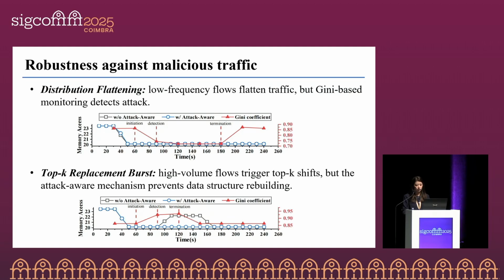And our evaluation also shows that NPC is able to resist malicious traffic. And for distribution flattening, when low-frequency flows flatten traffic, Gini-based monitoring can detect the attack. And for top-K replacement bursts, when high-volume flows trigger shifts, the attack-aware mechanism prevents data structure rebuilding.